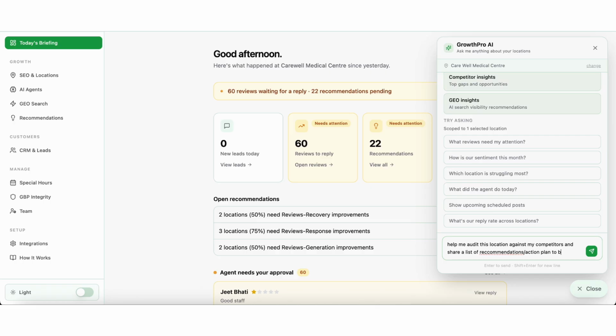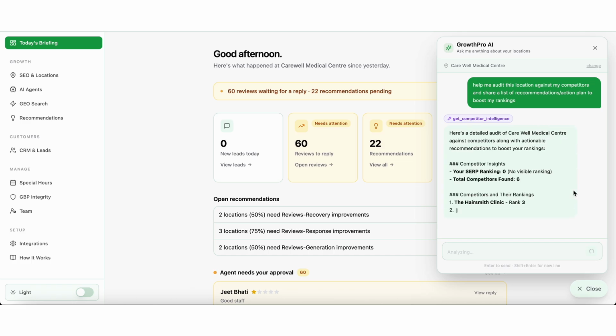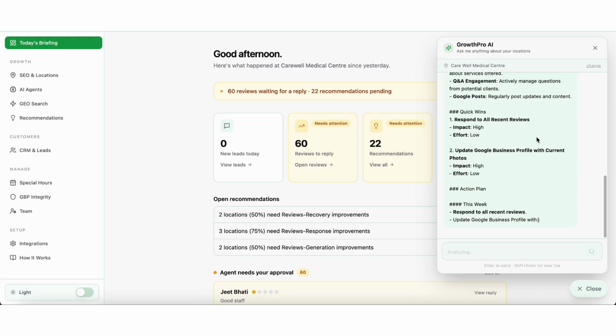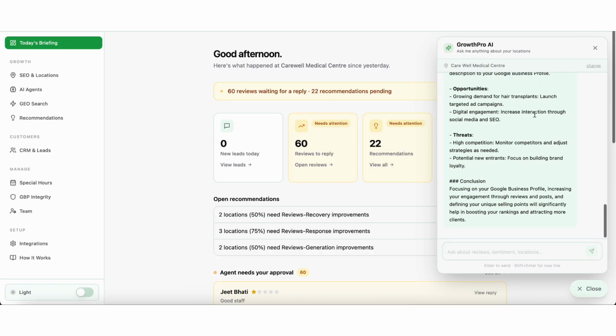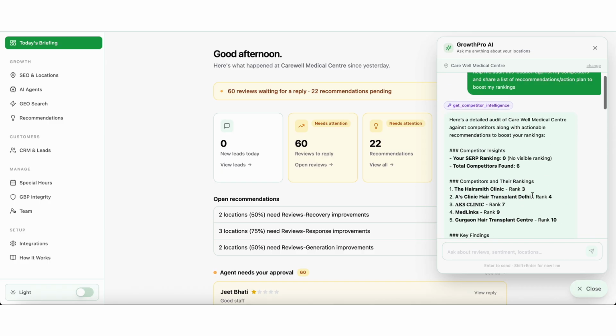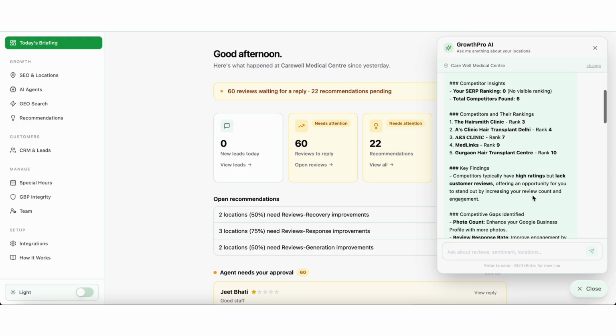So as soon as I hit enter, the agent identifies a tool which is get competitor intelligence. So it basically pulls the competitor data from the database, right? So you might be wondering where the competitor data comes from, right? So there is no chance of hallucination here, because this agent is directly connected to our backend database, right? So there is no chance of hallucination at all. So it pulls in the data from the database, and then it shows the SERP ranking of this location. So it's not ranking in the top 20, therefore it says 0.